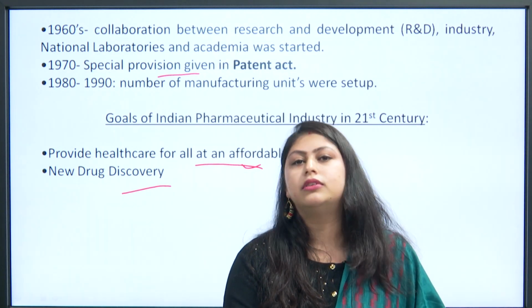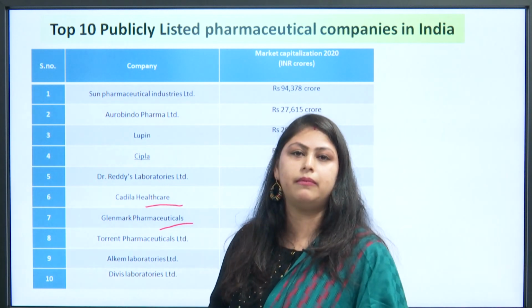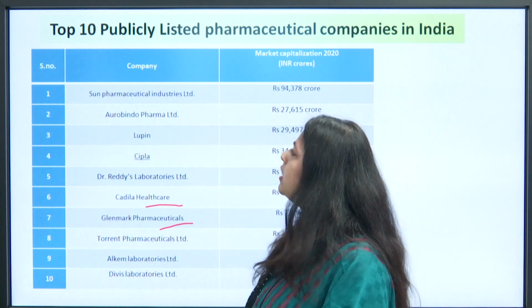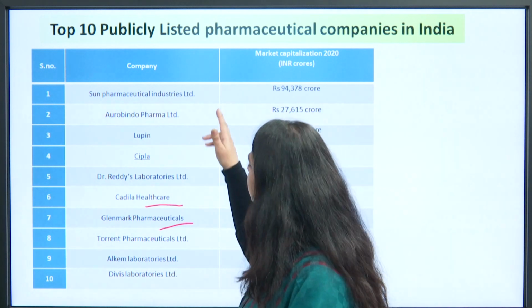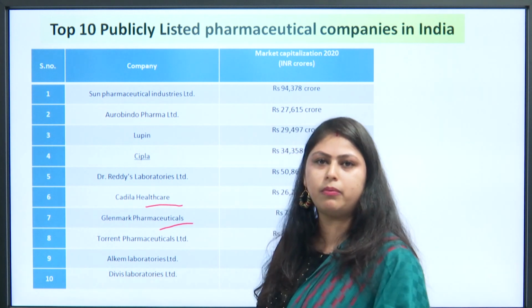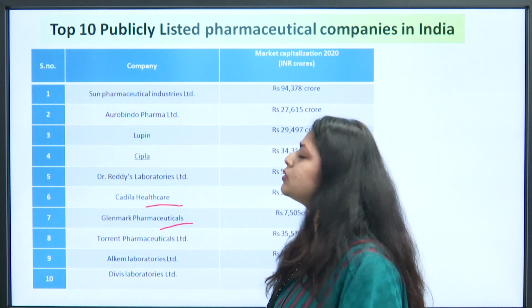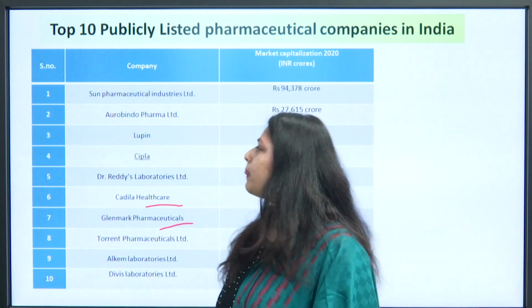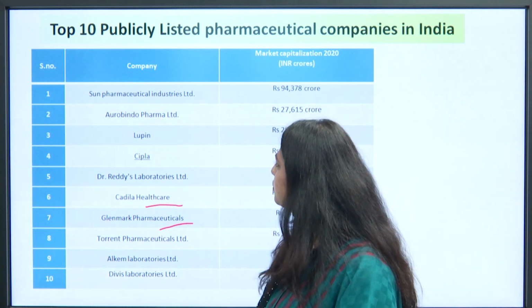After that, I have shown you the top 10 pharmaceutical companies along with their market capitalization. I think you should know these names. They are very popular companies. Number one is Sun Pharmaceutical Industries Limited. Next is Aurobindo, with the market capitalization also in the table.